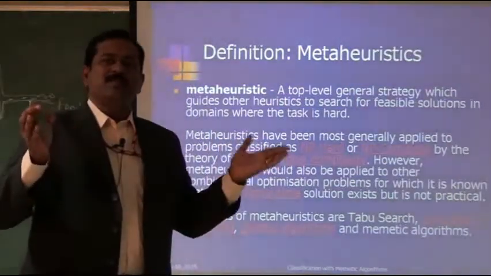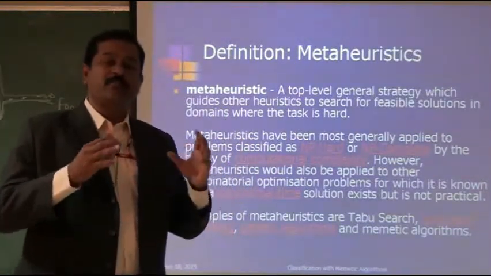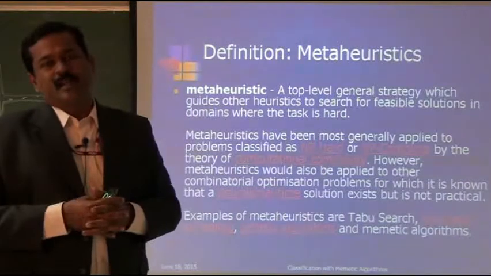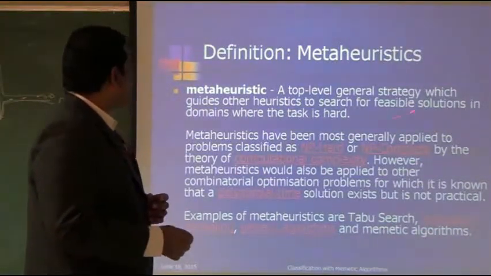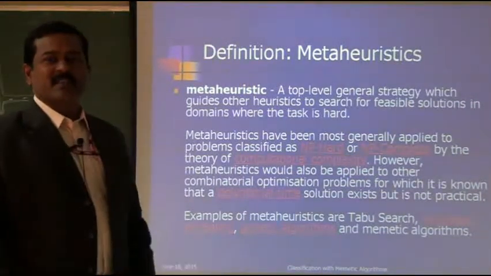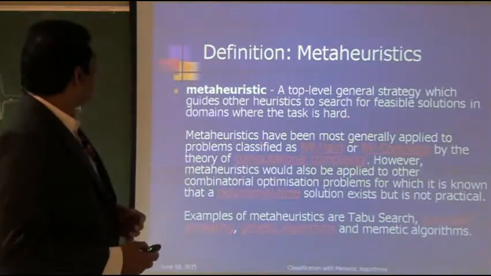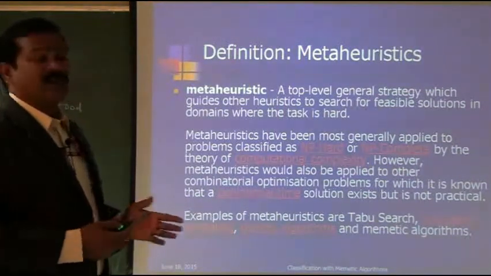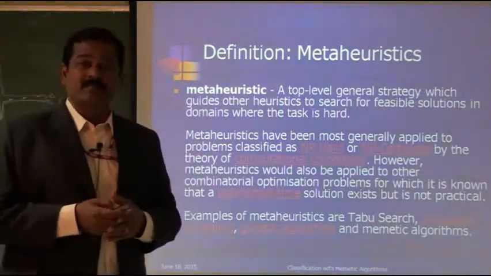So this is the idea. We are going to use nature's intelligence or natural phenomena, or mimic biological beings, to develop algorithms. Let's have a look at what meta-heuristic algorithm says, because many heuristic or search algorithms come under the category of meta-heuristic. It is a top level general strategy which guides other heuristics to search for feasible solutions in domains where the task is very hard.